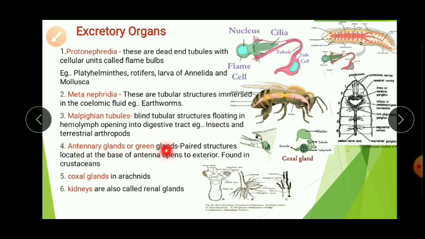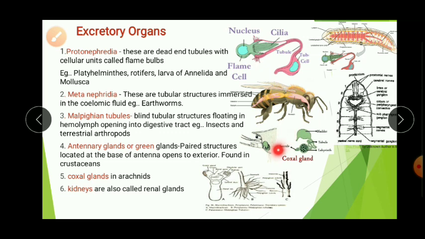Next, antennary glands and green glands. These are paired structures located at the base of antenna, opening to the exterior, found in the crustaceans. Here I gave an example of it. Here you can see a prawn and there is the antenna. So to this antenna the antennary glands are attached. Next, coxal glands are found in the arachnids.